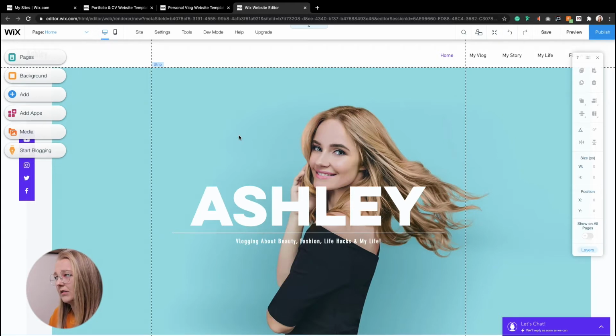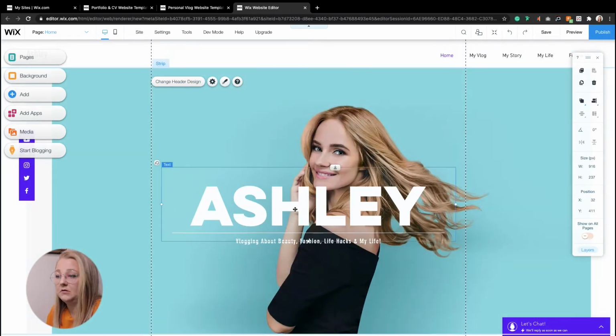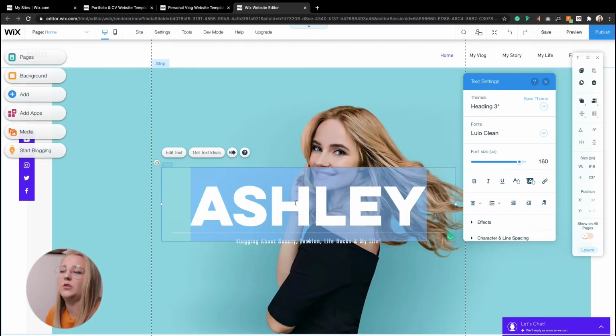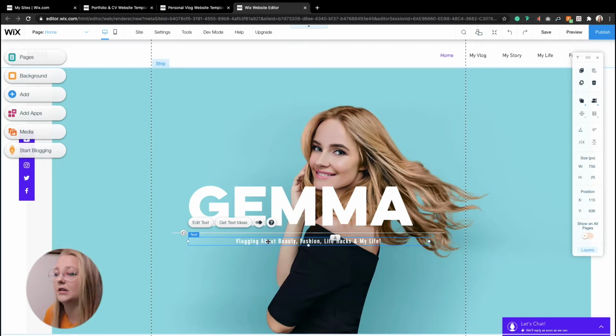So I'm guessing this is my dashboard where I get to change a lot of stuff. Let's just have a look. Okay, so that's some sort of grid system. Actually, I'm going to want to change this. I don't know, see if it looks good when you call it Gemma. And what am I? Vlogging about beauty, fashion, life hacks, and life.